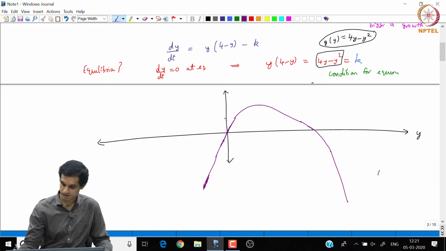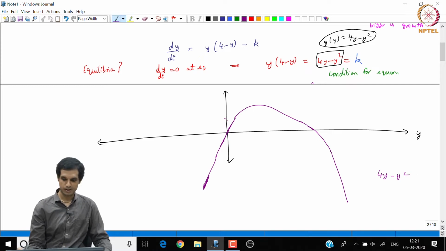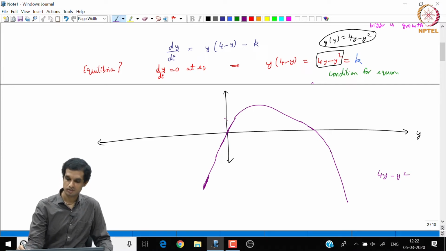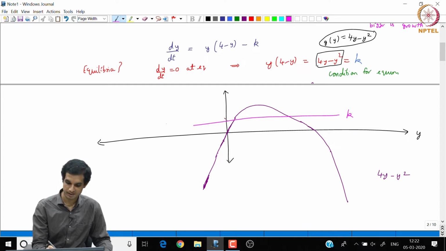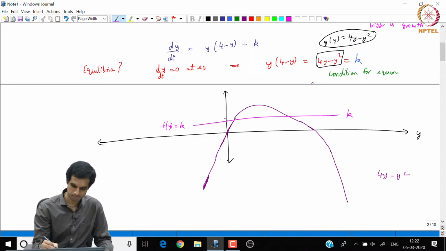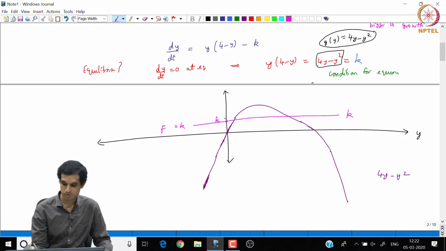Now, for equilibrium, so let me erase these unwanted things. For your reference I am writing the function name. Now, for equilibrium this has to intersect k. So, this is the line, let us say k, the place where f is equal to k. Now, for equilibrium these two curves have to intersect, because these two equations have to hold simultaneously. So, k should be equal to 4y minus y square. So, typically we say we get two equilibrium points.